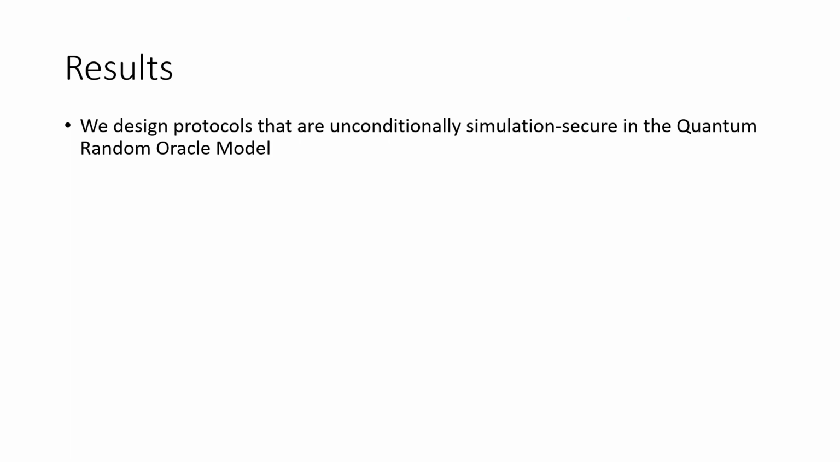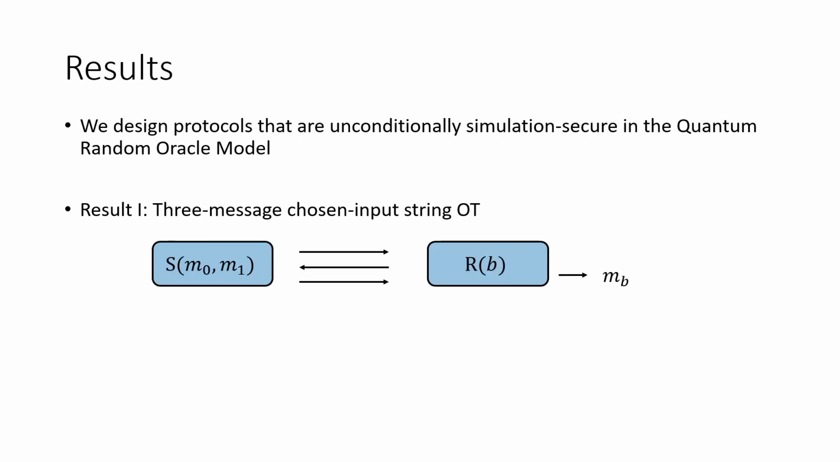So our results are stated as follows. We capture the notion of symmetric key crypto or non-public key crypto by designing protocols in the quantum random oracle model that use no other assumptions. So we just want to assume some idealized usage of a hash function and nothing else. Our first result is a 3-message standard chosen input string OT protocol. The sender has messages M0, M1, the receiver has a choice bit B. They interact in 3 messages, and the receiver obtains message M sub B.